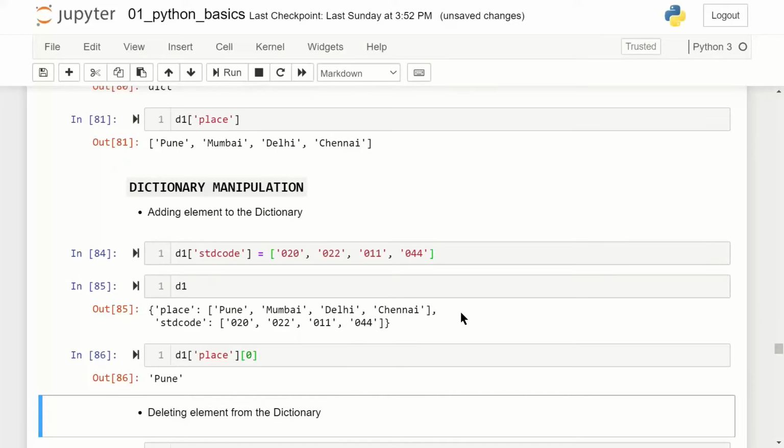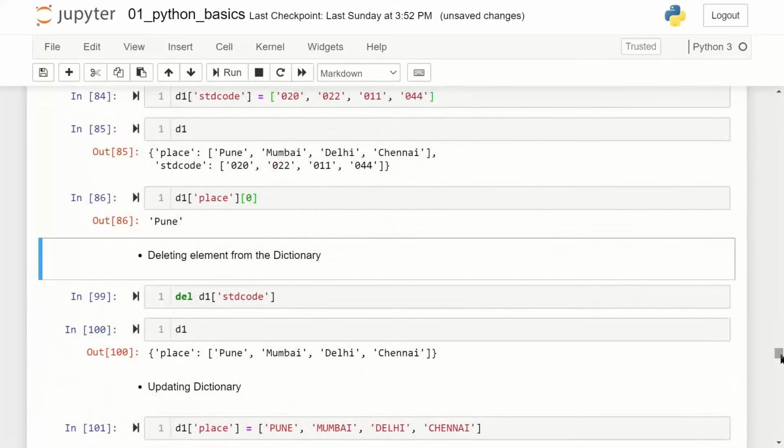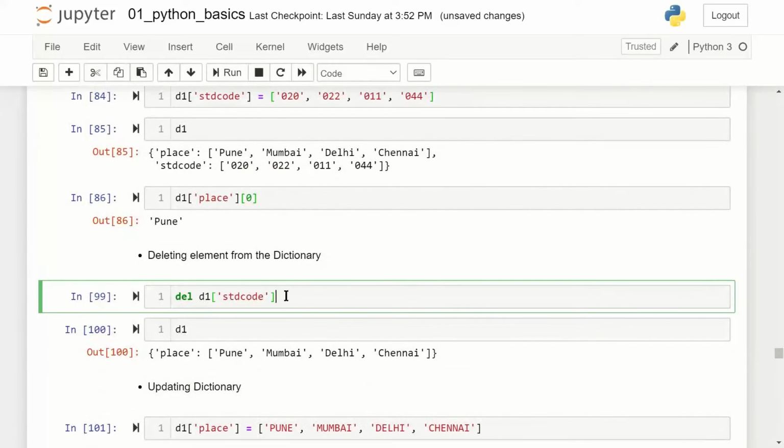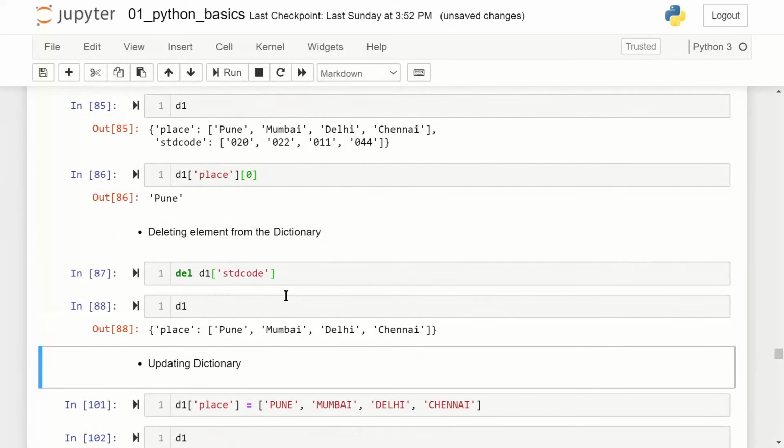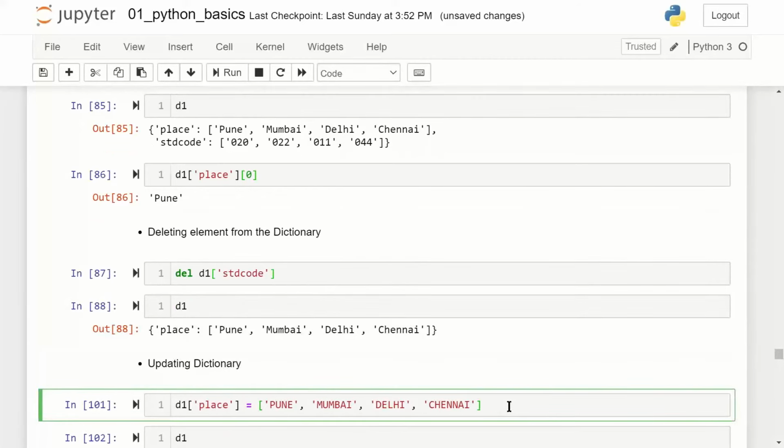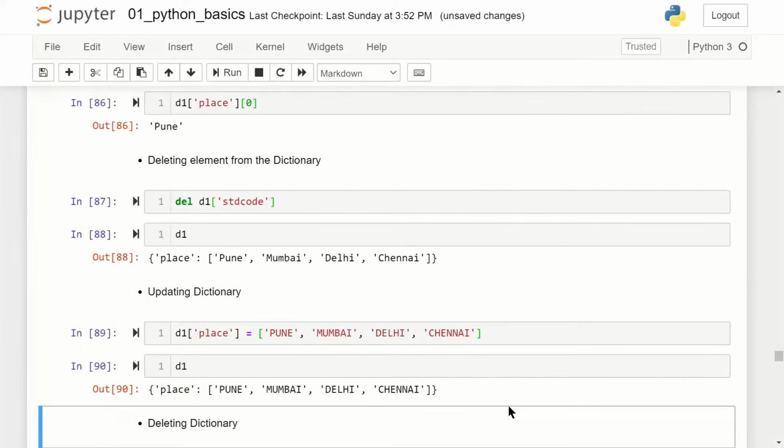Dictionaries are mutable objects. I can delete a key from a dictionary. I can update the values of a key in a dictionary. If you can add, modify, or delete in an object, in this case the dictionary becomes a mutable object.